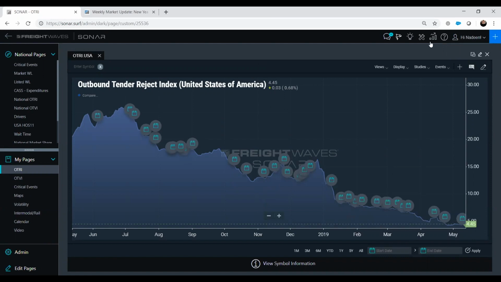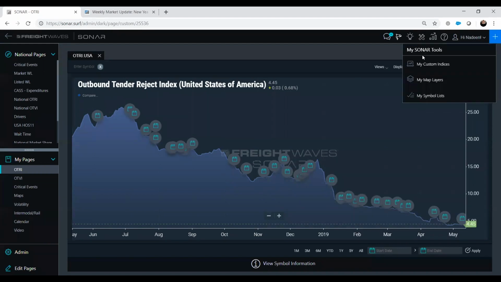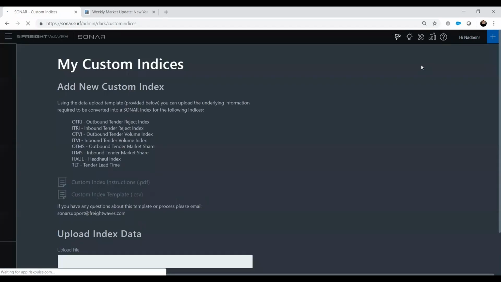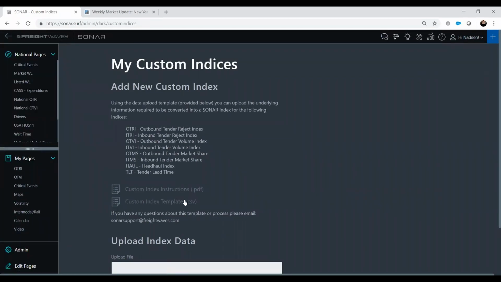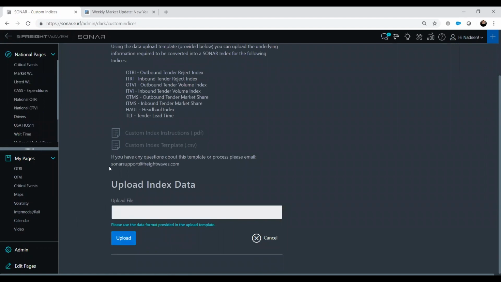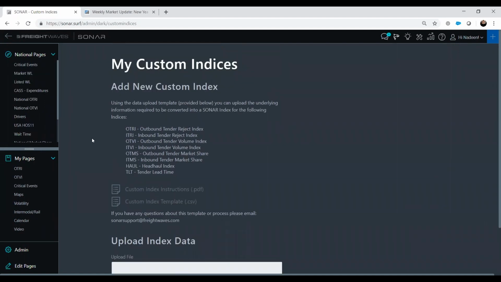The next thing, these two kind of go together. We've added where you can custom upload your own indices and your own map layers. If I click on my custom indices, you can see right here where you would download the Excel file and fill out all of the information. Through AI, we have made it so that it automatically will build your custom indices. This is the list of the ones that you're able to do, and then you would click upload. You're able to see those through the chart function. That's something that a lot of our customers have asked about, so we're very excited about it.